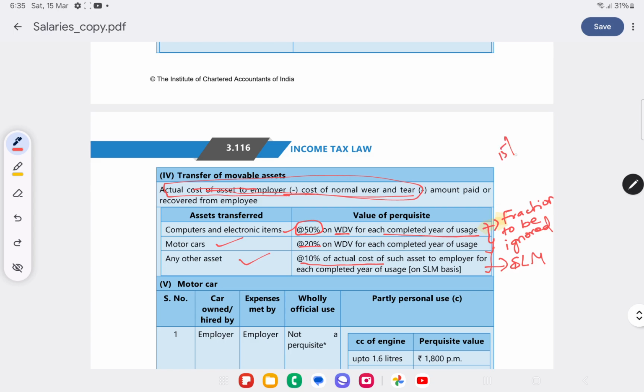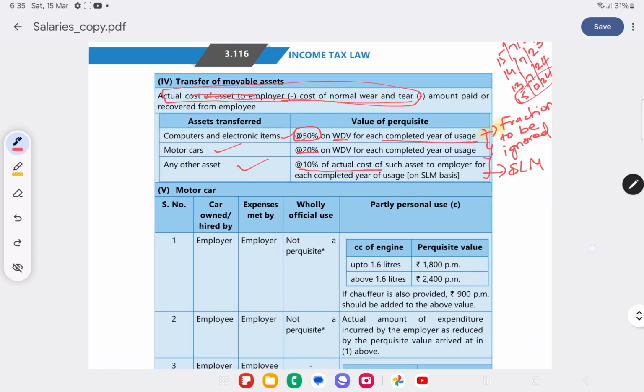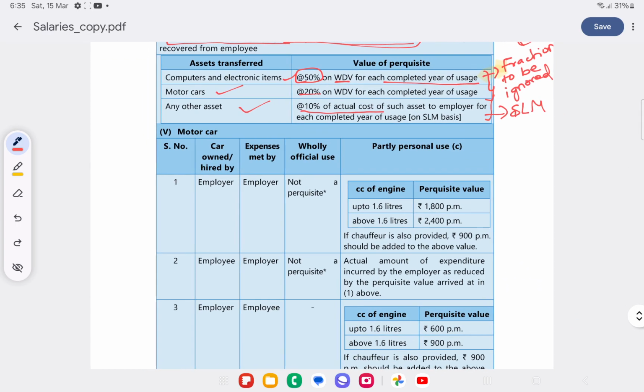Suppose on 15 July 2022 an asset is purchased. So till 14 July 2023 it's 1 year, and till 13 July 2024 it's 2 years. If the asset is sold on 15th October 2024, the fraction of years should be ignored. In case of other assets, this is the SLM method, 10% of actual cost of such asset to the employer for each completed year of usage.